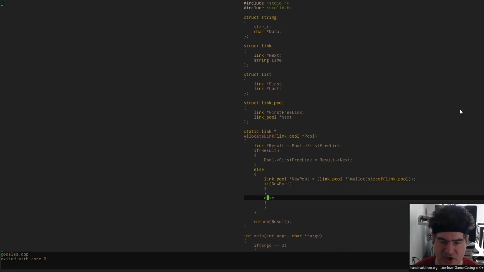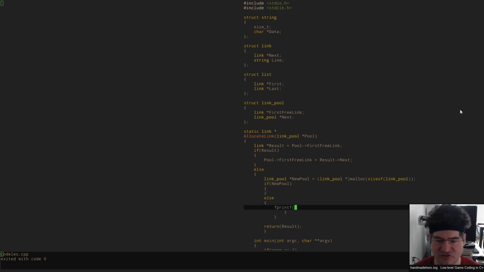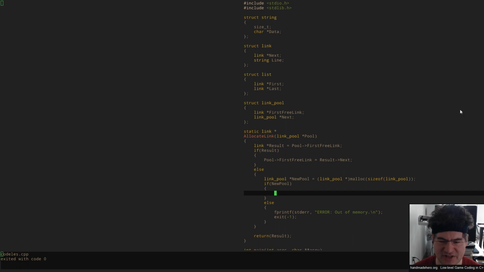If we don't get it, this is a fatal error because this program can't actually do anything if it can't process all the lines of the file. So that's just going to be a standard error. And in that case, we can also exit with an error code. But that's basically the only condition we actually have where we're going to have an error.